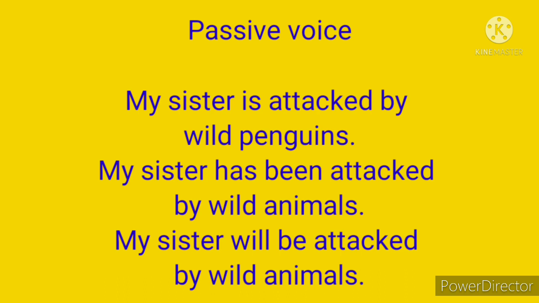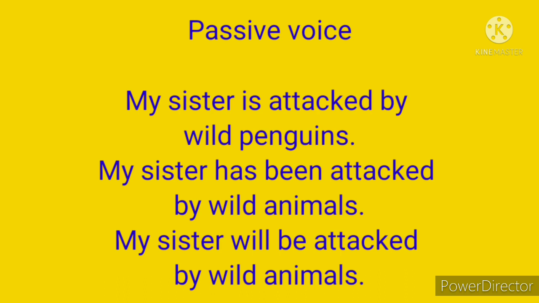And the next sentence, my sister has been attacked by wild animals. Here, has been attacked is the verb which is in passive voice form. Has been, both are auxiliary verbs. Attacked is the main verb in V3 form. If we have only has attacked, that is an active voice verb. But here we have the word been in between the auxiliary verb has and the main verb attacked.